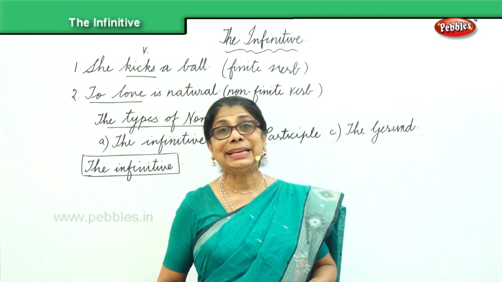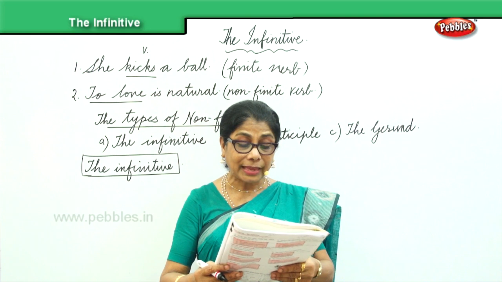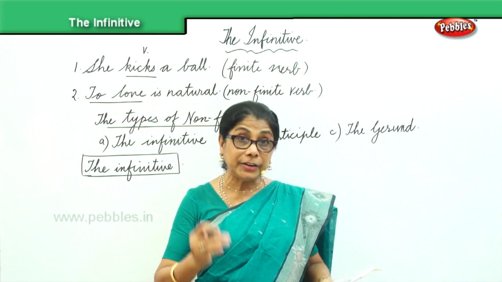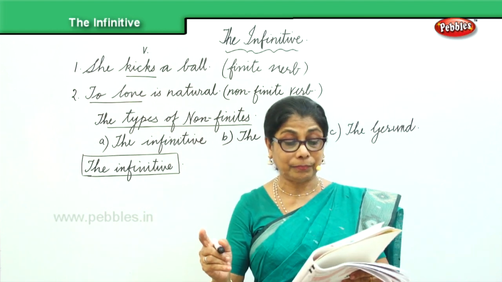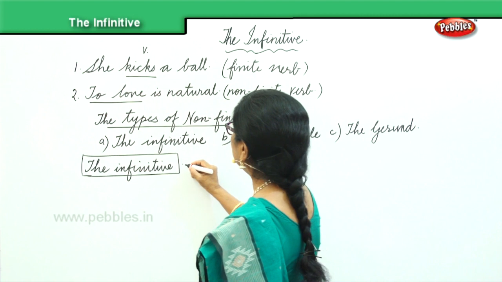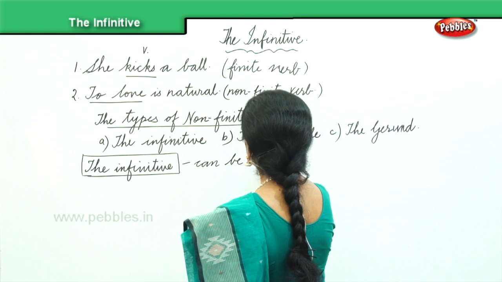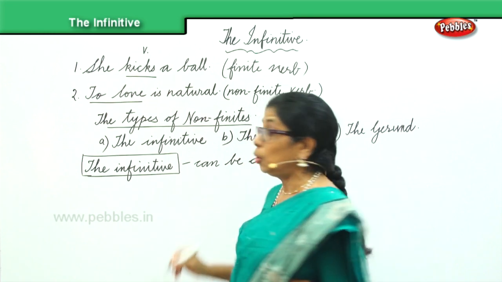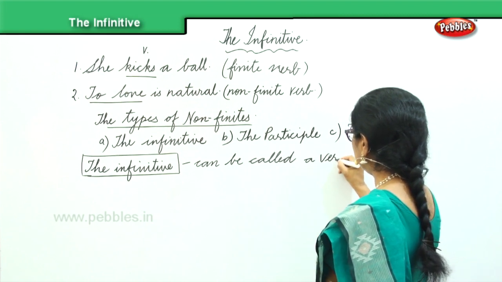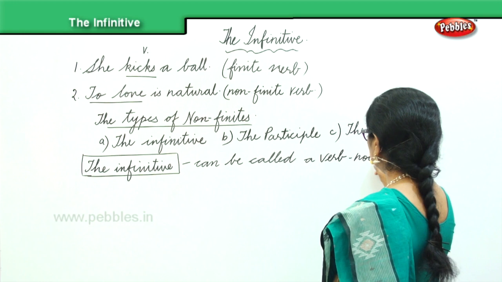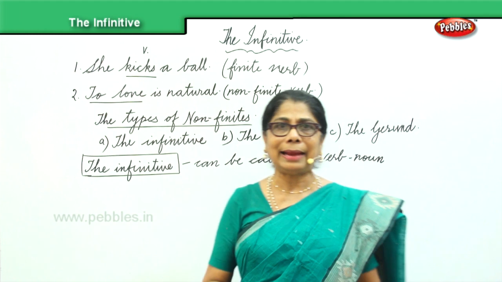As you go on doing several exercises, you will understand better. The infinitive can also be called a verb noun, because it is partly acting like the verb, partly acting like the noun.